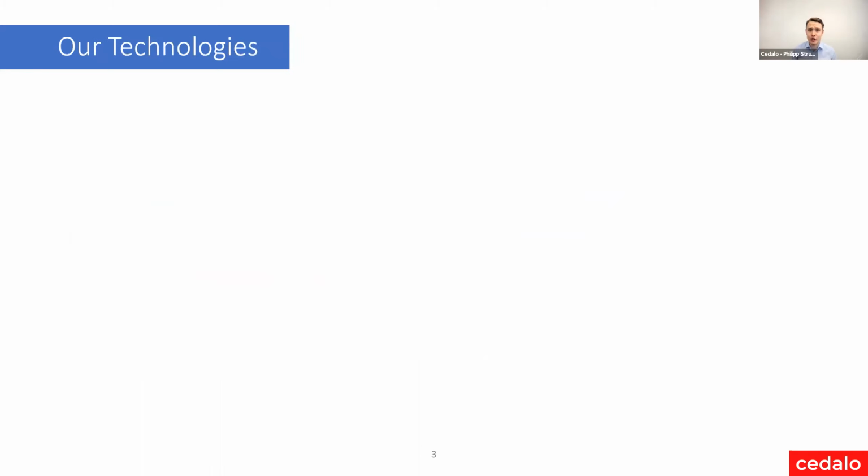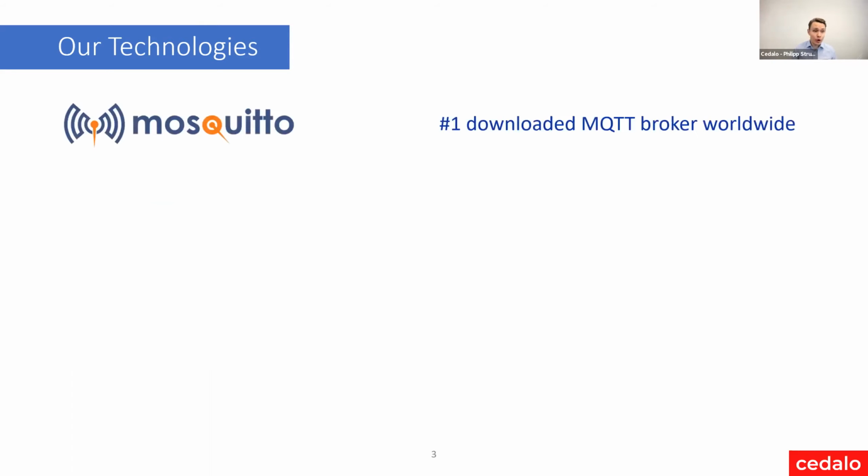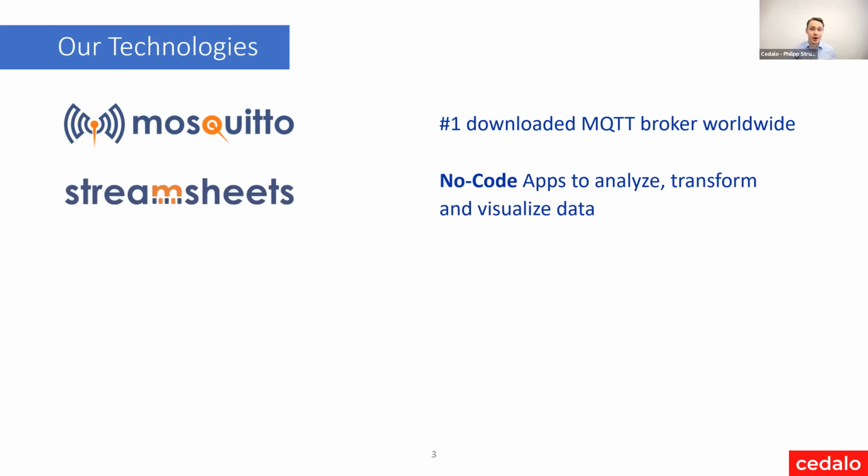Looking at our technologies, we actually have two. One is the MQTT broker Mosquitto. It's actually the number one downloaded MQTT broker out there. It's a message broker supporting the messaging protocol MQTT, but it's not going to be the focus of our talk today. We're going to focus on Streamsheets.